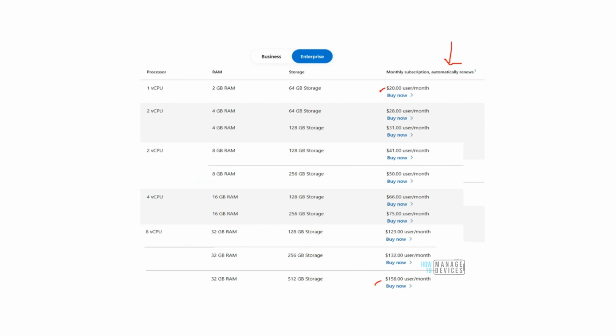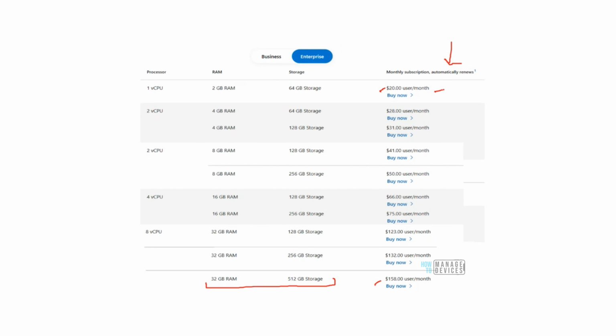If I assign a license of $158 per user per month to a specific user, he gets a virtual machine running with Windows 11, and that virtual machine is going to have this configuration. It's going to have 512 gigs of storage and 32 GB of RAM. If I feel that my end user does not need so many capabilities in his virtual machine, he's just a help desk admin, I can go with the $20 per user per month.